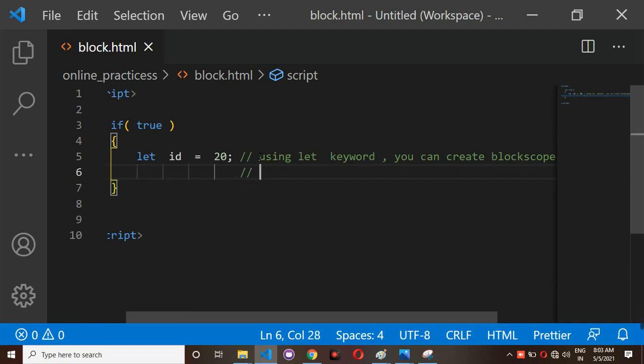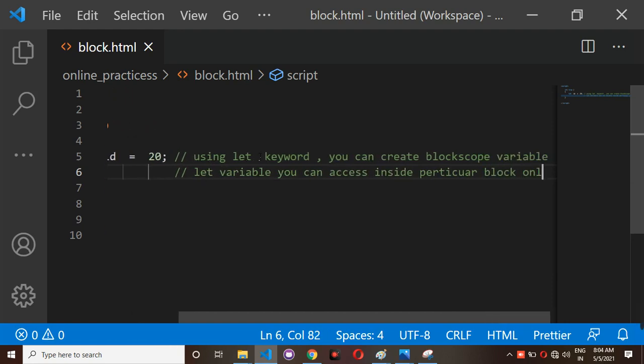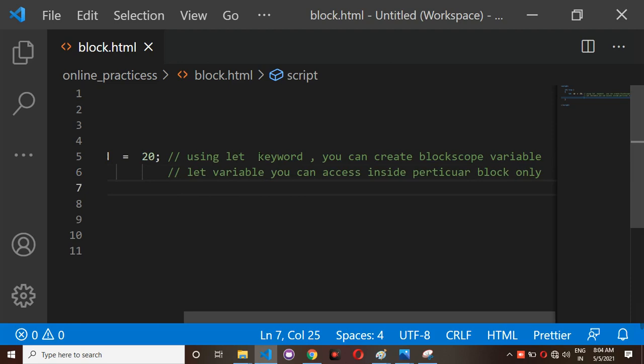You can access a let variable inside a particular block only, but you cannot access a let variable outside of a block. This is the meaning.